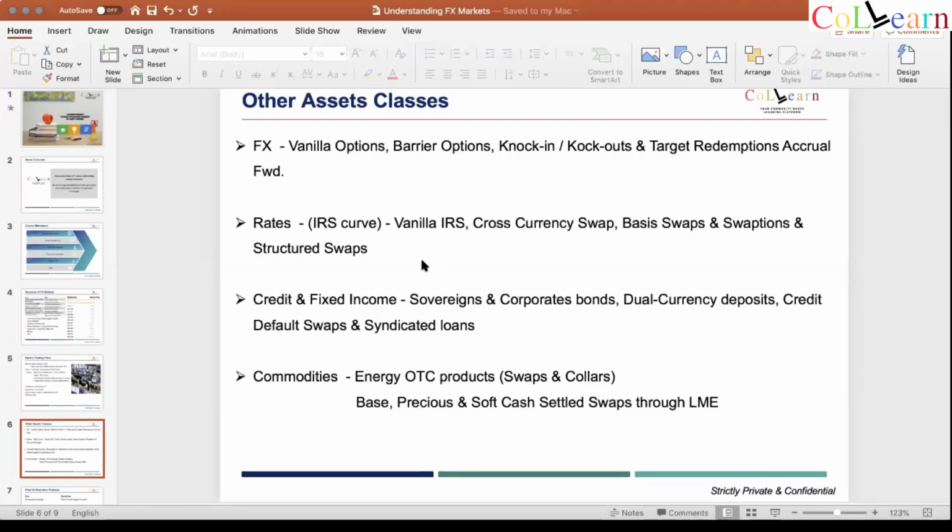So these are swaps which are quoted across in the market, and you have to structure the product based on the client requirement. Now, here again, there can be a lot of customization. Any theory book you read, you will see how the product works, what is the payoff, all of this, but don't bother about it too much. As long as you know how a swap works, you can easily understand what is a cross currency swap, what is a basis swap, what is a structured swap. So these are all just products which you show to a client based on his requirement, and you can learn about those products at any point of time in your career.